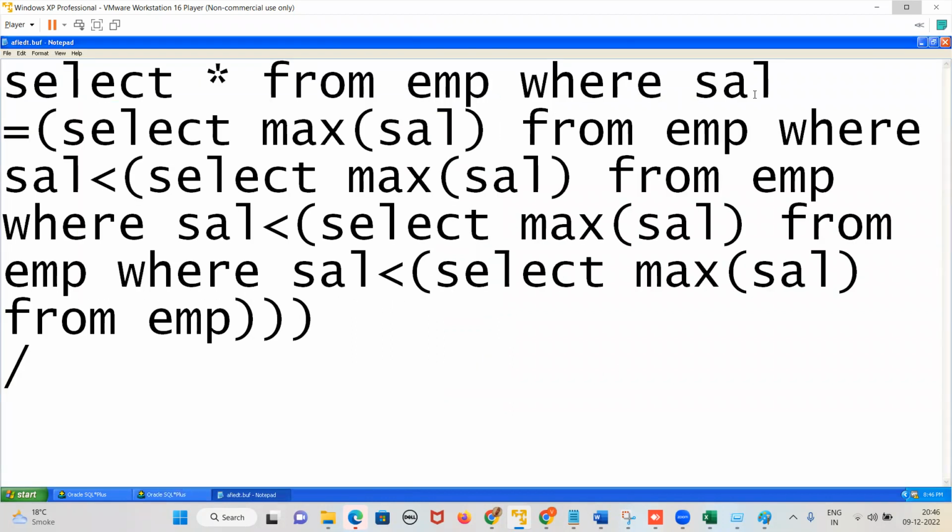Select star from EMP where salary equal to select max of sal from EMP where salary less than select max sal from EMP where salary less than select max of sal from EMP where salary. How many brackets are there? 1, 2, 3, 4 brackets, right? You have to close it with 4 brackets. It should be 4.